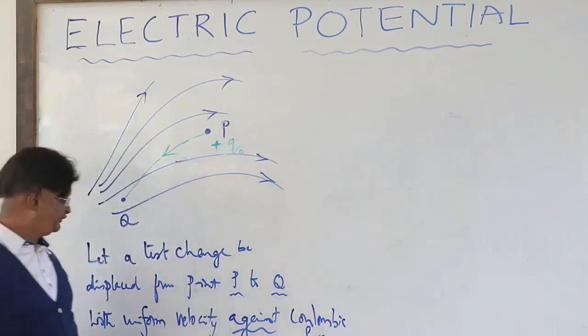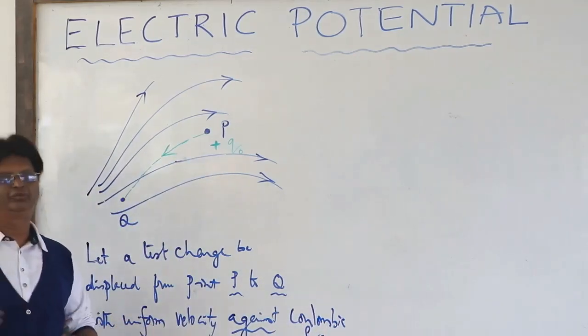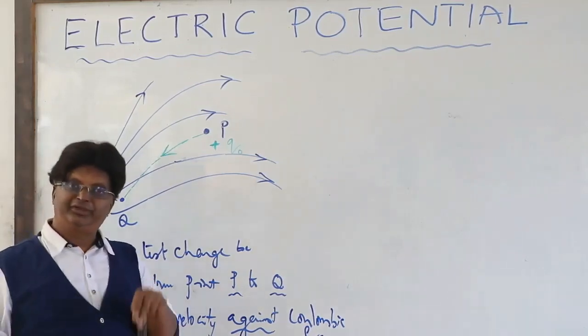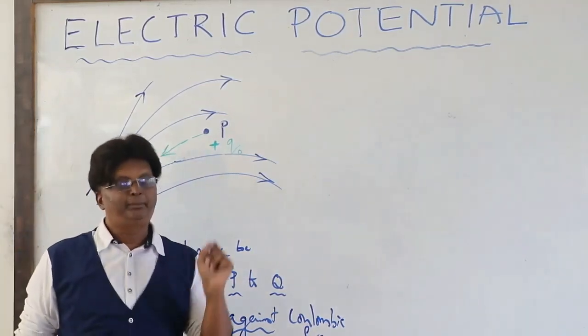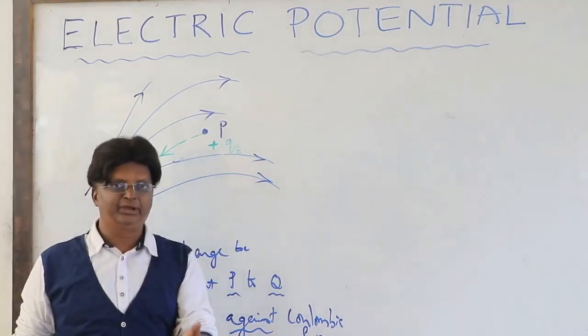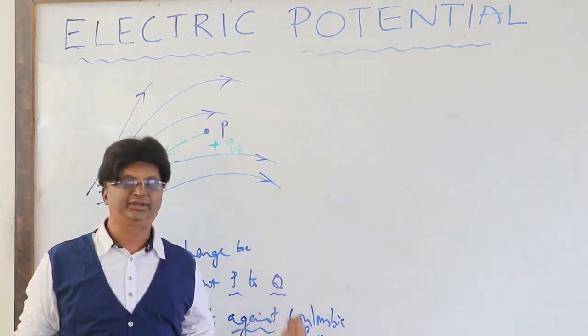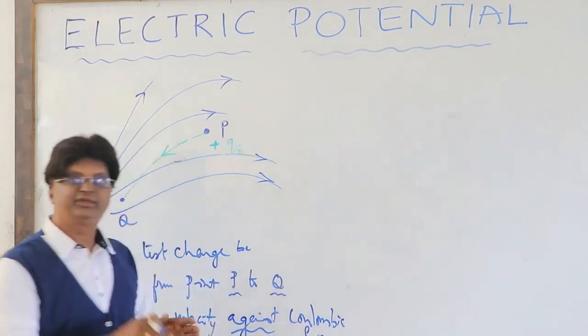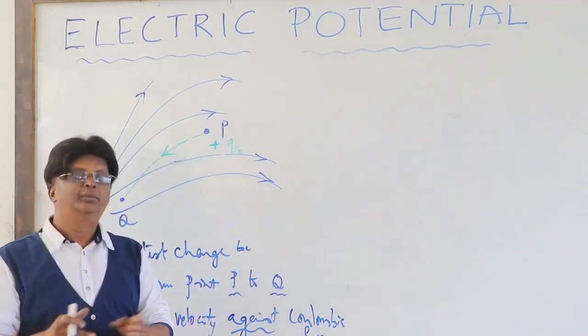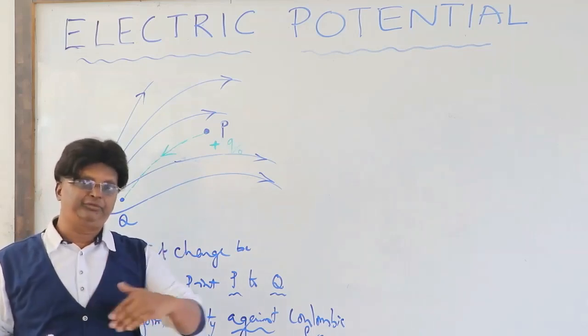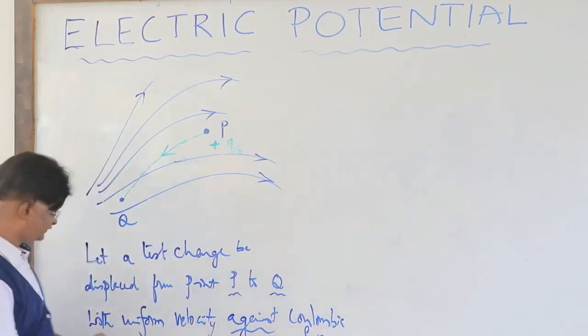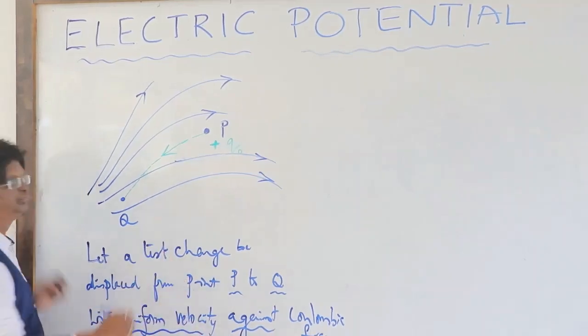One more important thing: when we have set uniform velocity, net force equal to 0. What does it mean? The applied force, the external force applied on the test charge, is equal to the Coulombic force acting on the test charge. Therefore, whenever we say force, it is the external force, but we will equate it with the Coulombic force for this reason of uniform velocity.